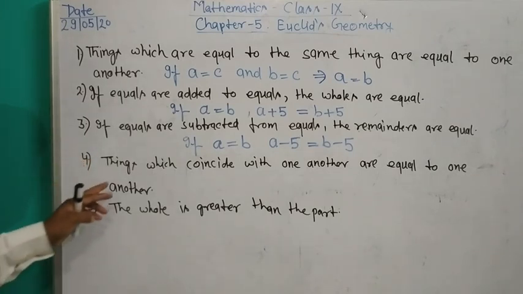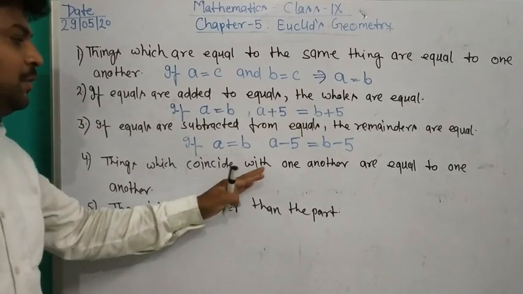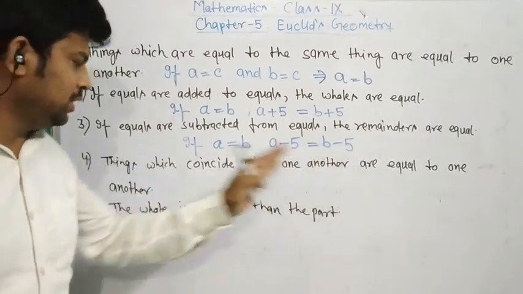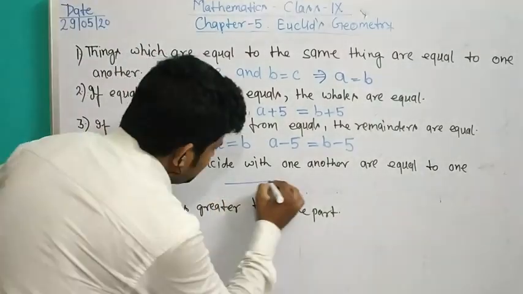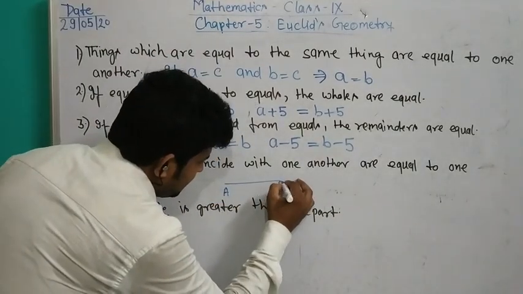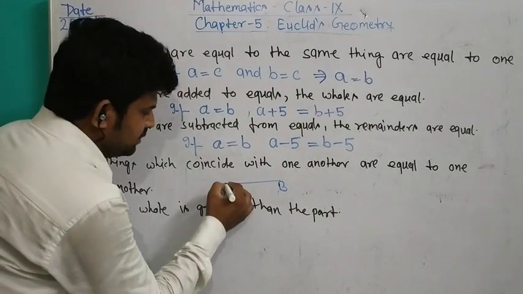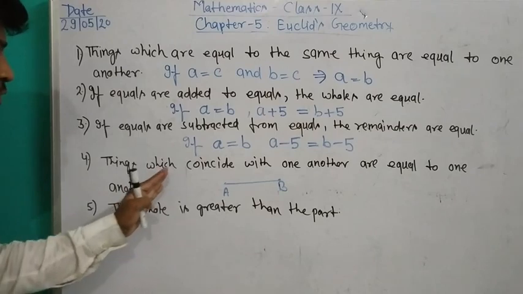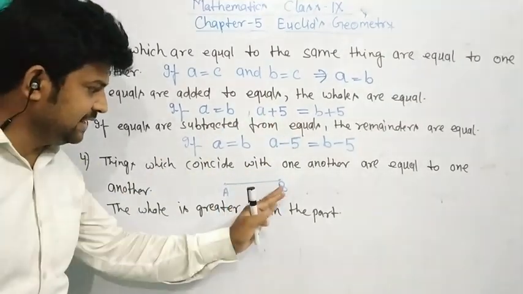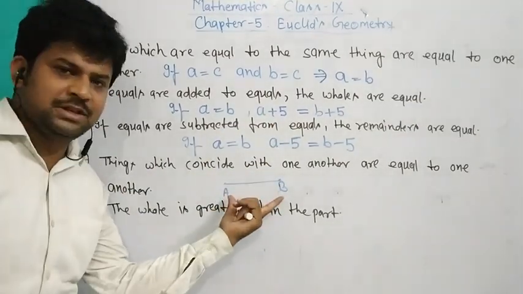Fourth axiom: things which coincide with one another are equal to one another. Suppose this is line AB, with a fixed point A and another point B. This is the length of AB, and the length of AB is fixed.